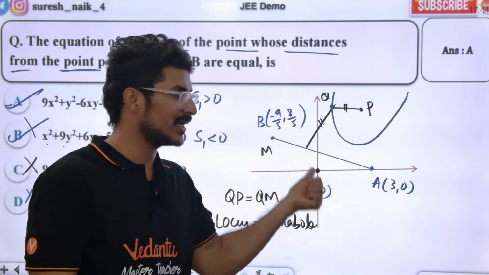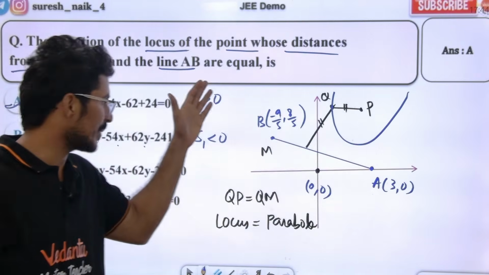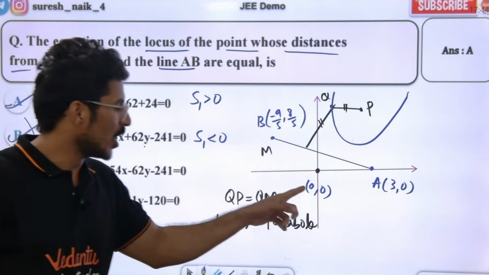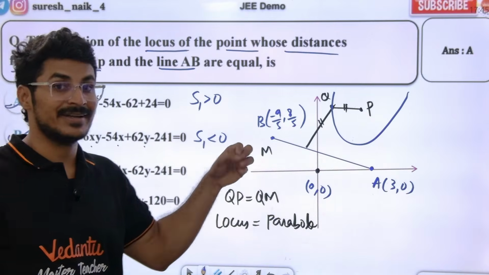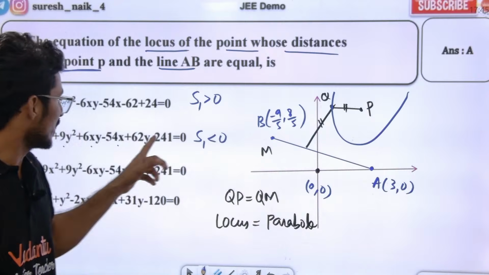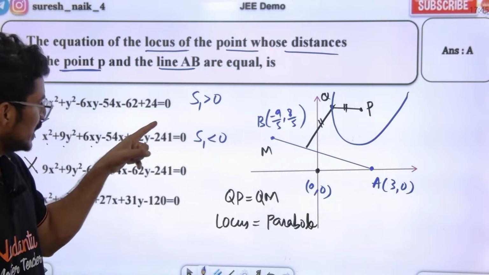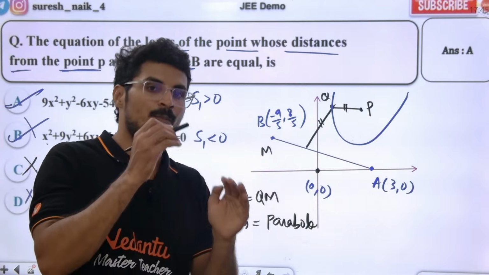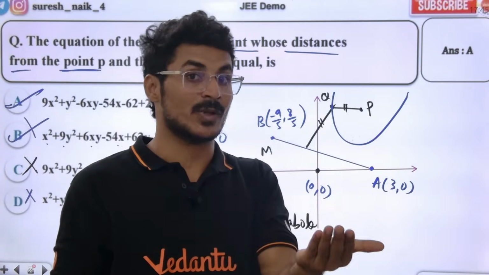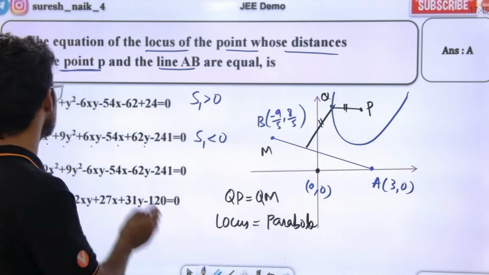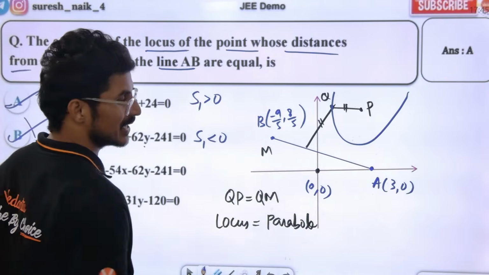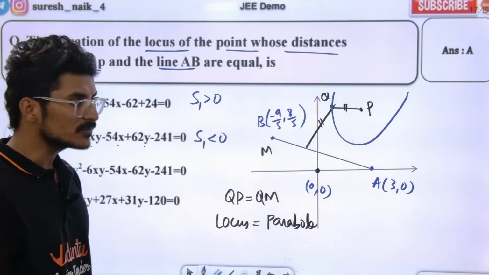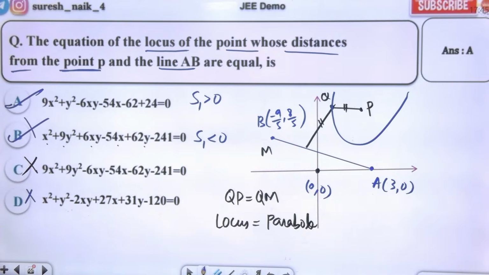If we put the point in the parabola, for example, we get a negative value. So this is not possible, because the origin is away from the parabola, outside the parabola. For a point outside, S1 should be greater than 0. S1 greater than 0 comes in option A. So option A is the right answer.